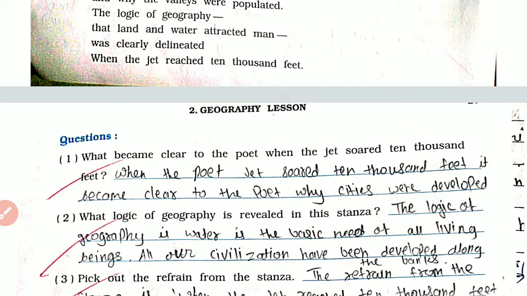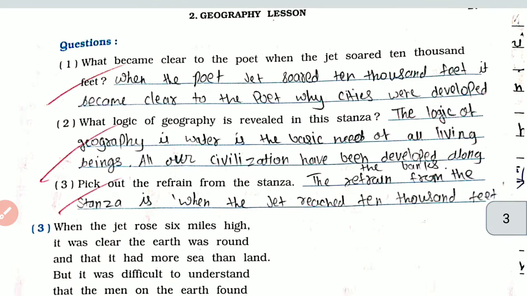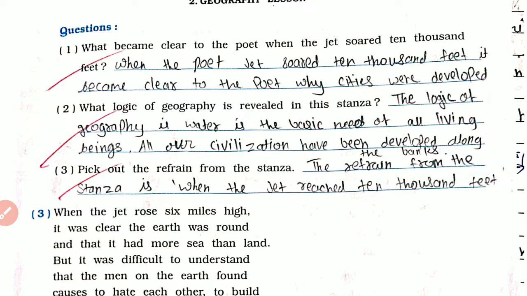Question number 2. What logic of geography is revealed in this stanza? Answer. The logic of geography is that water is the basic need of all living beings, so all civilizations have developed along the banks. Question 3. Pick out the refrain from the stanza. The refrain from the stanza is: when the jet reached 10,000 feet.